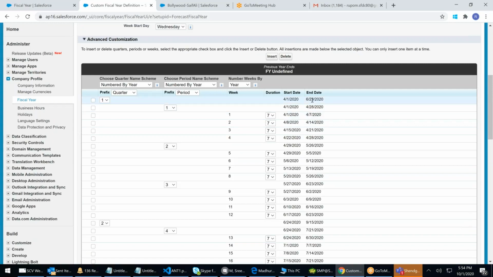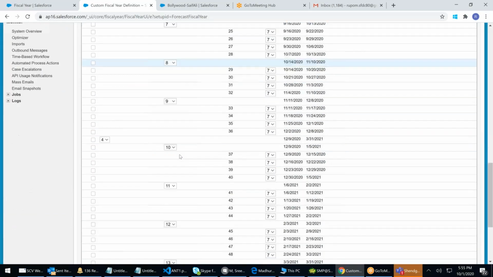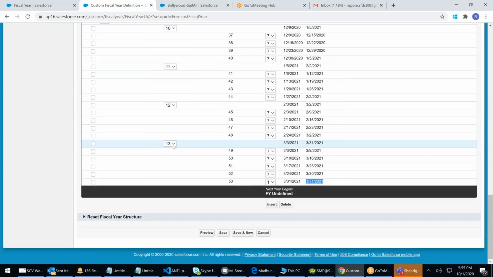First month, from April 1st, I'm starting. April 1st, my business starts. 1st to 7th, 7 days. 8 to 14, you can see that. 1, 2, 3, 4, 5, 6, 7, 8, 9, 10, up to the 13th month. And that's correct. It ends on the 13th month. Go and split it and see. Right? Financial year is not 12 months. It's 13 months. It came to 13 months.